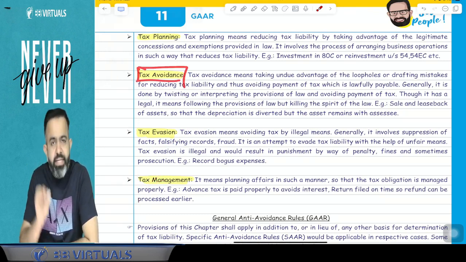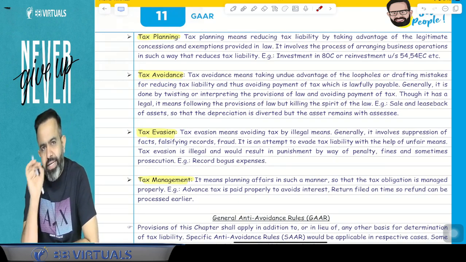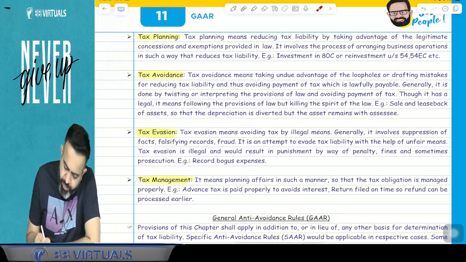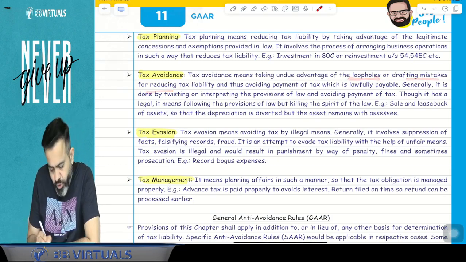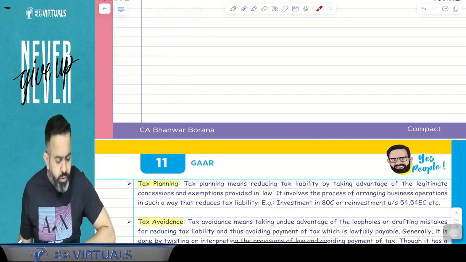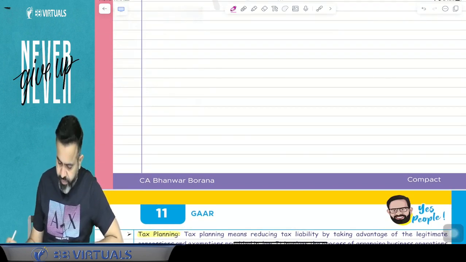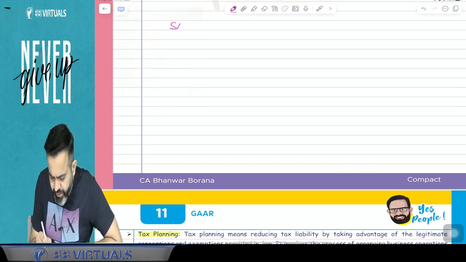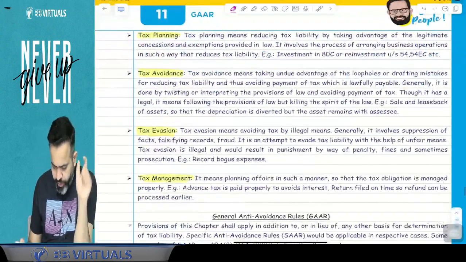But the government doesn't like tax avoidance. The government always wants to restrict tax avoidance, because many people were using the loopholes of the law, or a drafting mistake in the law. That is called tax avoidance. So guys, how to counter tax avoidance? To counter tax avoidance, our government came with various SAAR. SAAR means specific anti-avoidance rules, to remove tax avoidance.